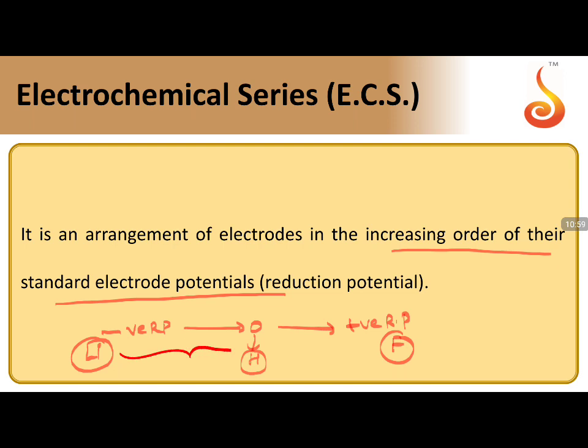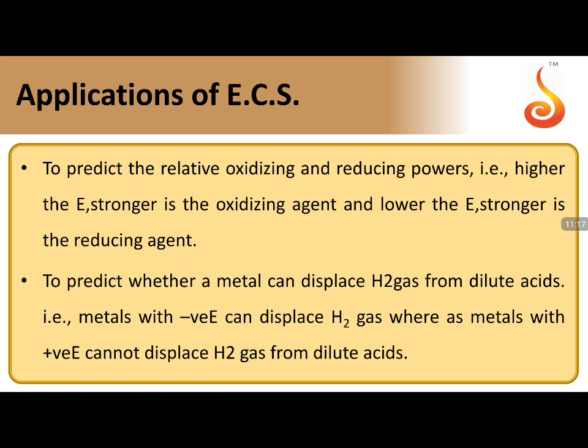All these on one side are strong metals, strong reducing agents, and all these on the other side are strong oxidizing agents. So the reducing power decreases from left to right, and the oxidizing power increases from left to right. That is a major important point. As for applications, the relative oxidizing and reducing powers can be predicted with respect to the electrochemical series. The higher the E value, the stronger the oxidizing agent. It should have a more positive value.